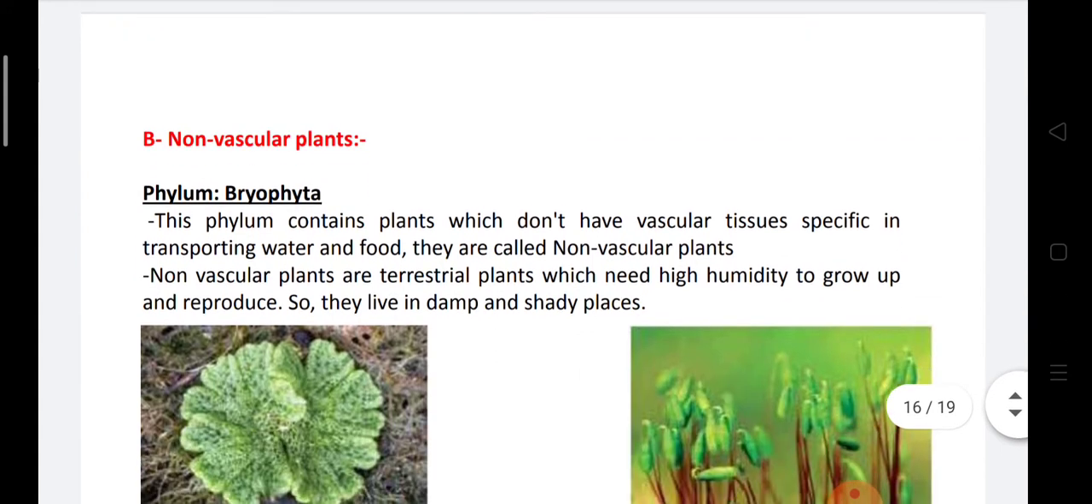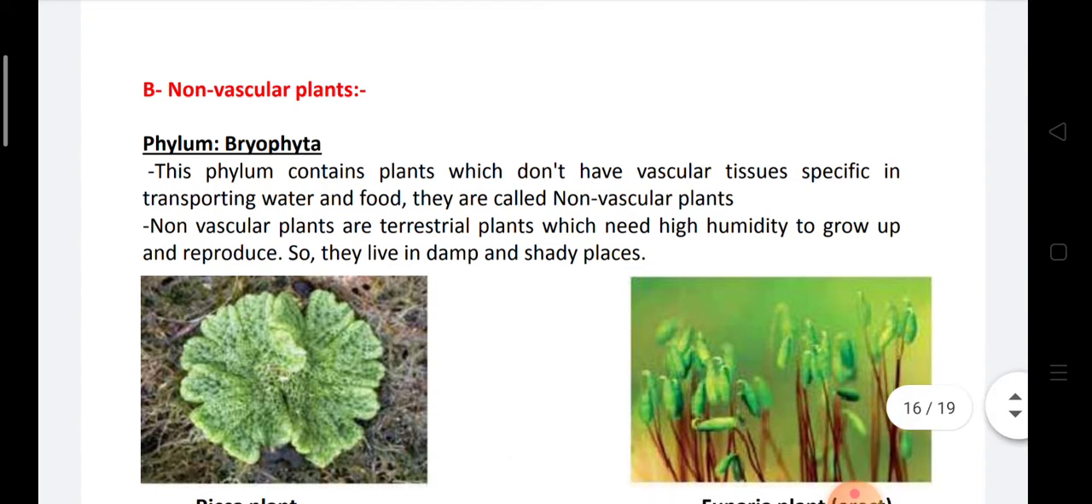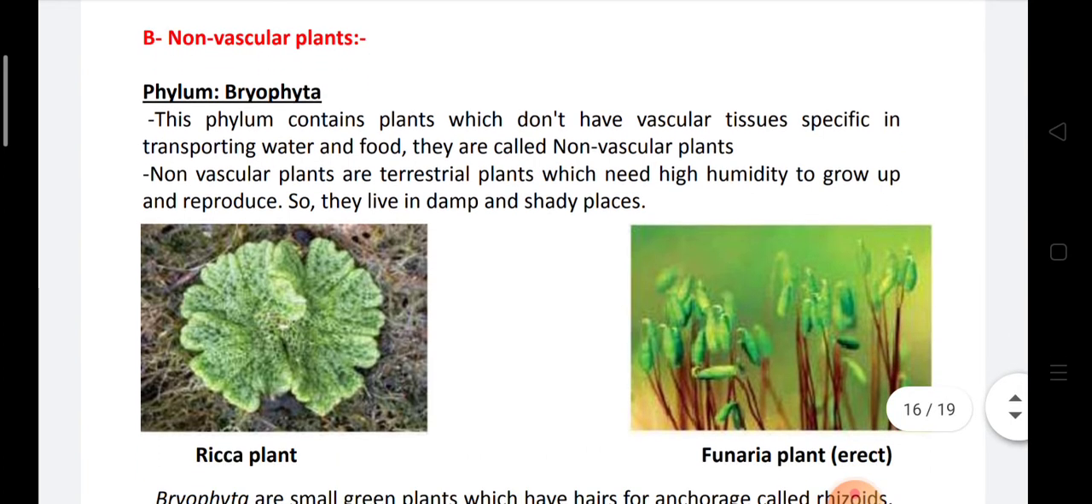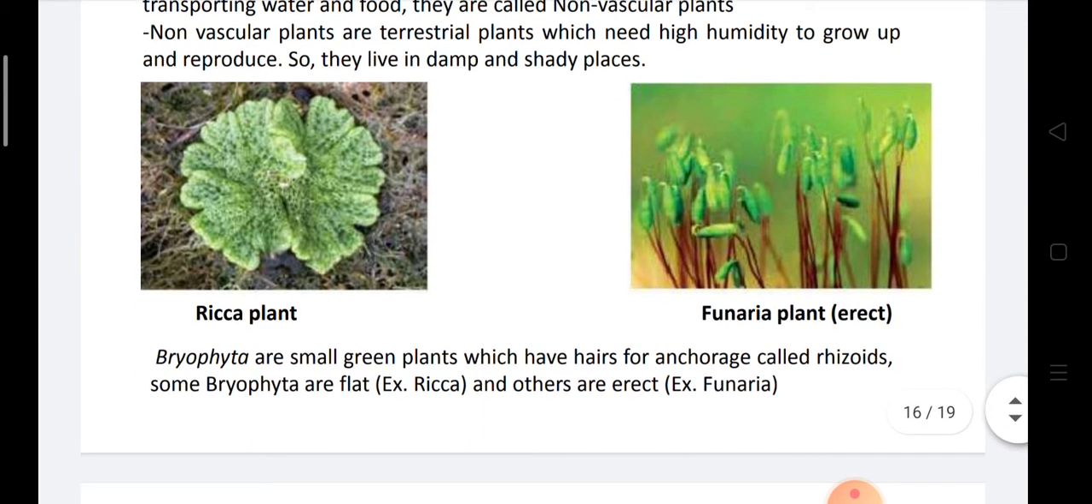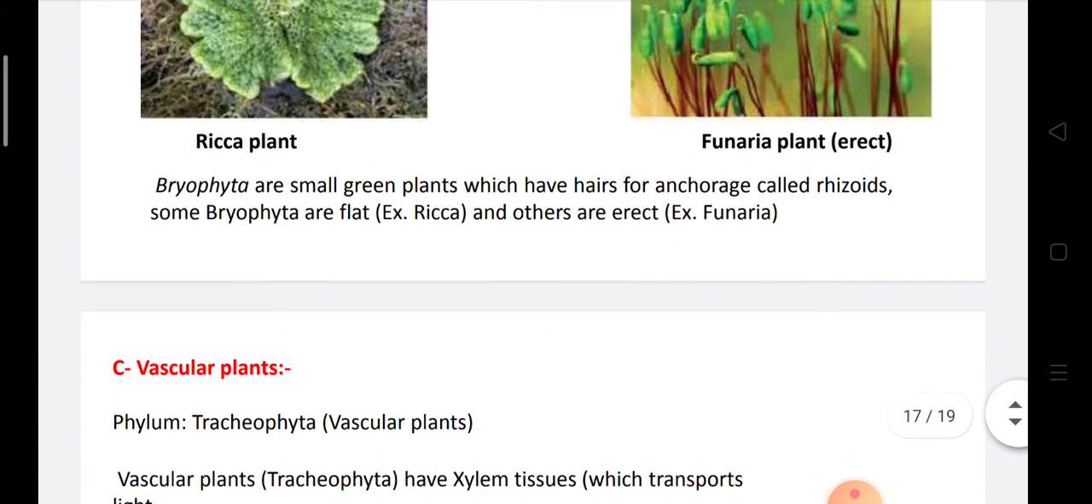Non-vascular plants, like phylum Bryophyta. Bryophyta contains plants which don't have vascular tissues like xylem and phloem for transporting water and food to all parts of the plant, so they are called non-vascular plants. Non-vascular plants are terrestrial plants which need high humidity to grow and reproduce. So they live in damp and shady places like Riccia plant and Marchantia plant.